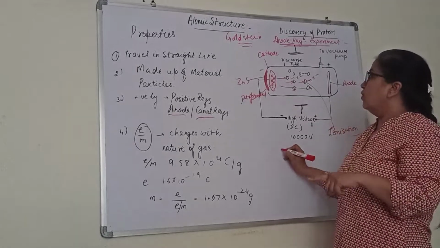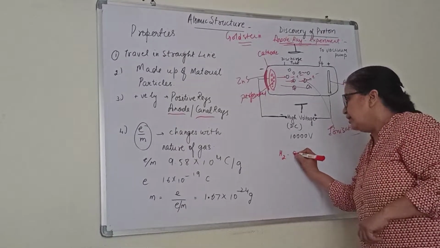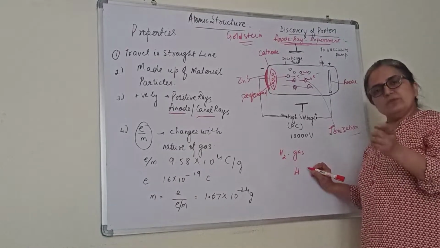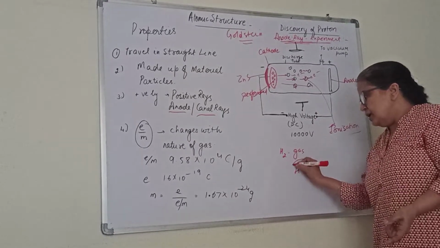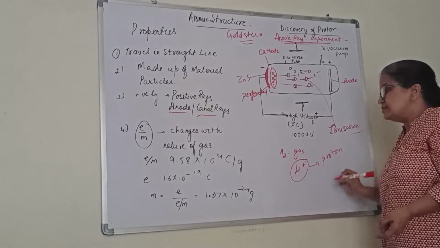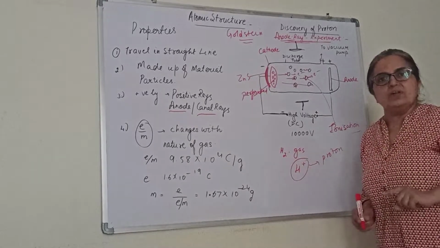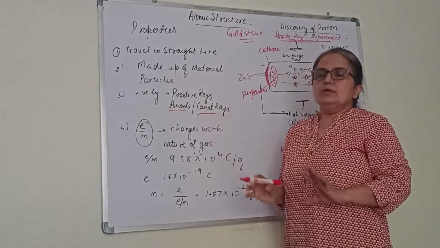We can call them proton rays only if we take hydrogen gas, because hydrogen has one electron and one proton. When one electron is removed, it forms H+, which you can compare to a proton. So only in the case of hydrogen gas can you call these rays proton rays. Otherwise we call them canal rays or anode rays.